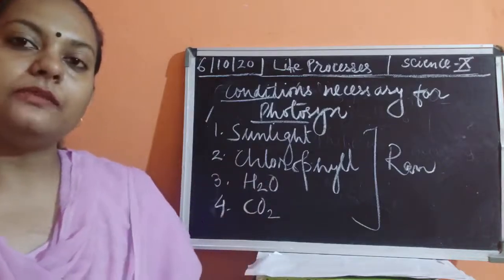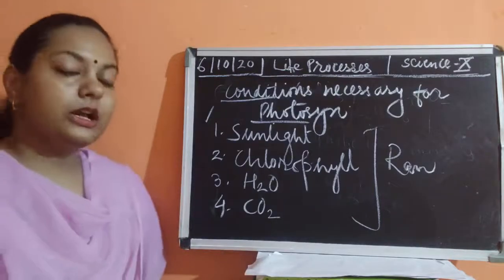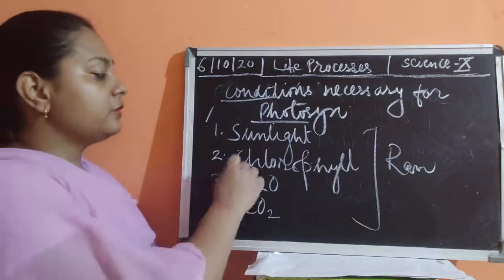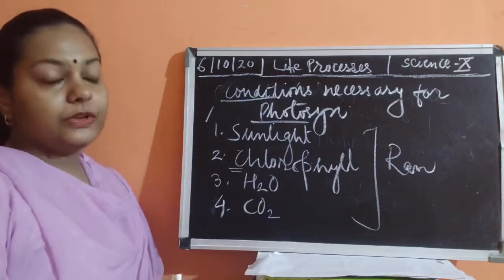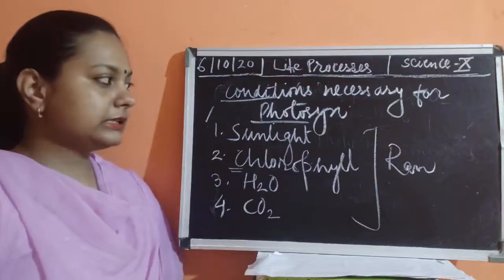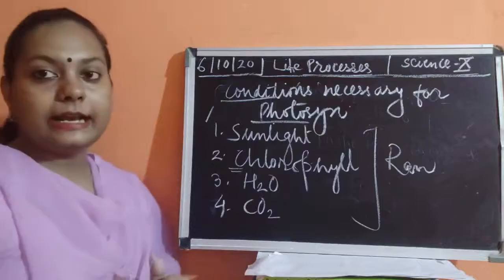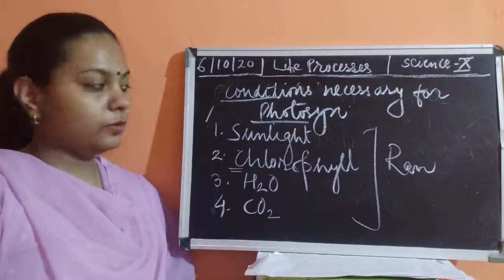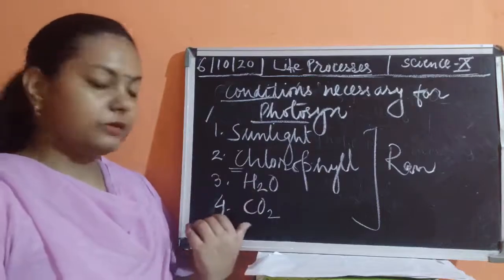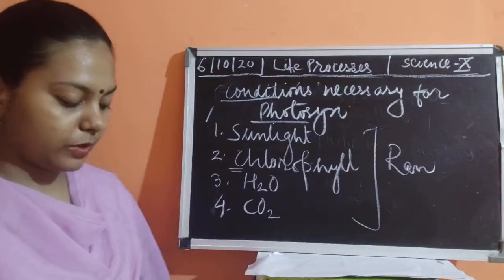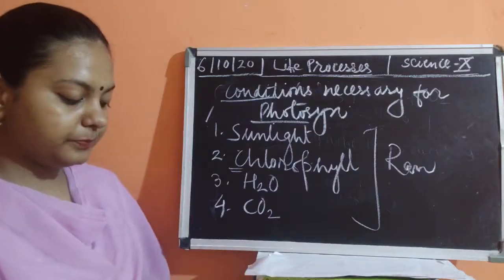Okay, now after that we have to see about the pigment. We have already seen the experiments where we talked about these conditions: if we keep the plant in sunlight, and in the absence of sunlight, what would happen; in the absence of water, what would happen; in the absence or presence of carbon dioxide, what would happen. Okay, now we'll discuss some points regarding chlorophyll.